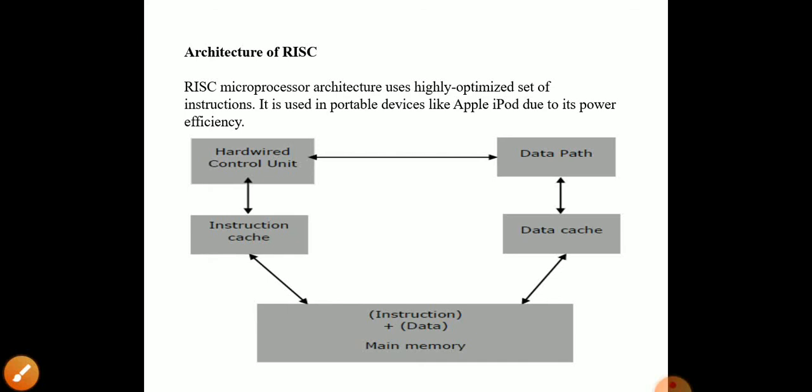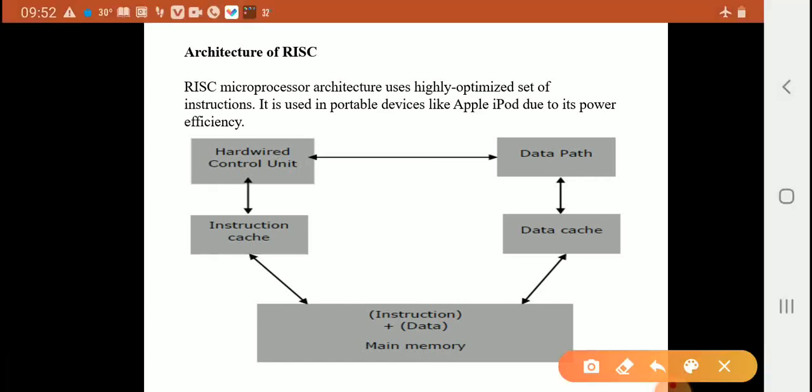Architecture of RISC, the reduced instruction set computer. RISC microprocessor architecture uses a highly optimized set of instructions. It is used in portable devices like the Apple iPod due to its power efficiency. The architecture of RISC consists of a hardwired control unit and data path.